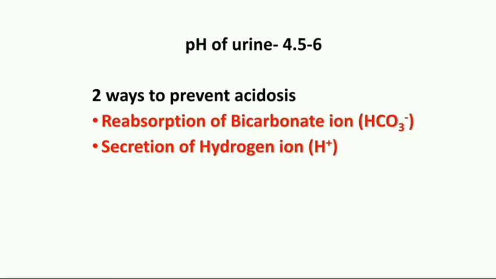Metabolic activities in the body produce large quantities of acids, which means lots of hydrogen ions, which threaten to push the body toward acidosis. So our body needs some mechanism to prevent this acidosis. Here are two ways to prevent acidosis. Number one is the reabsorption of bicarbonate ion, and second is secretion of hydrogen ion.